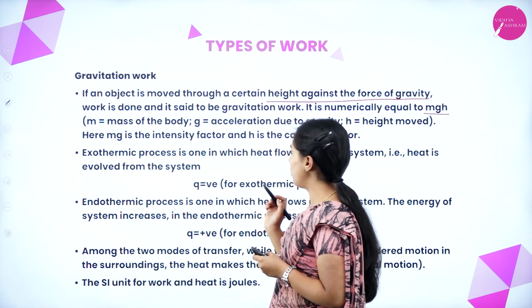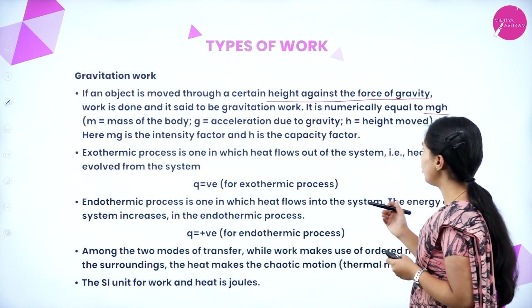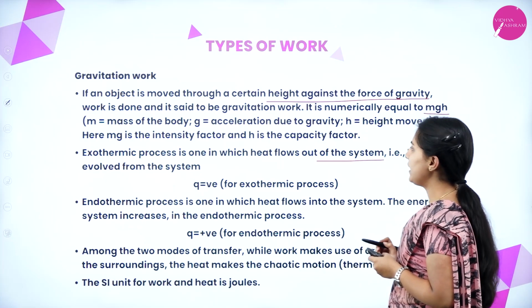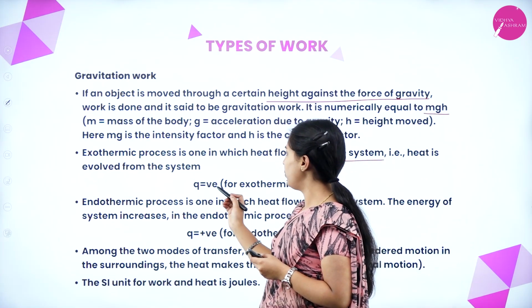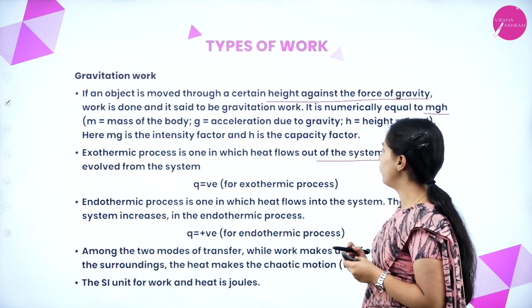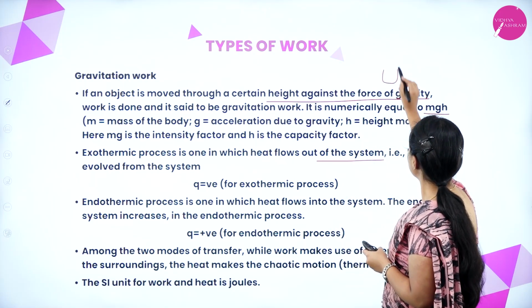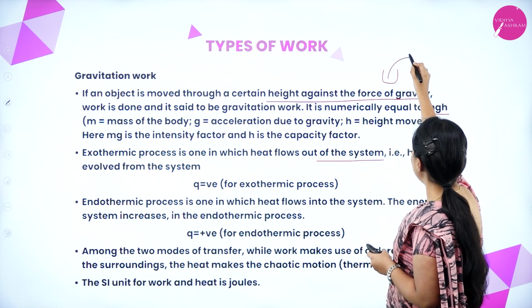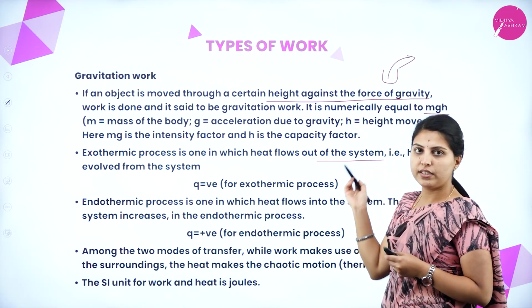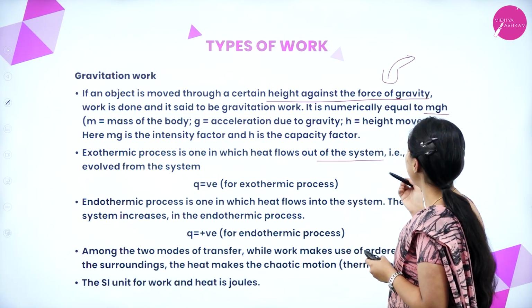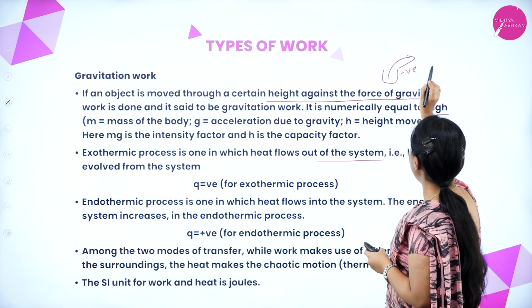Exothermic process is one in which heat flows out of the system. Heat is evolved from the system, Q is negative for an exothermic process. If heat is evolved out of the system, that is a negative value.